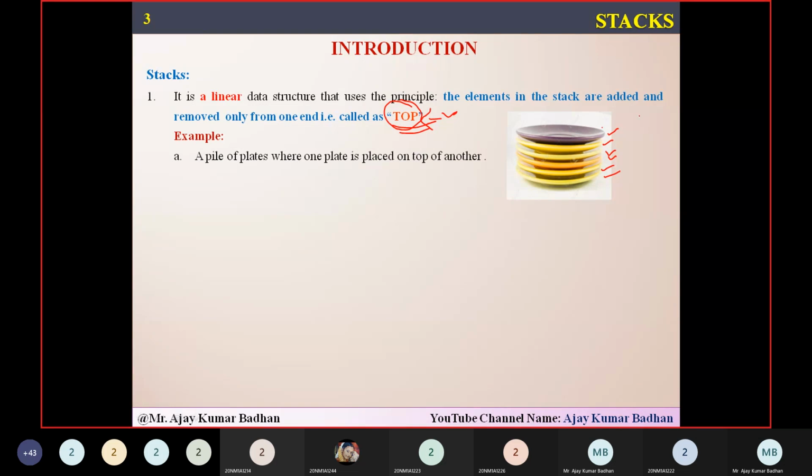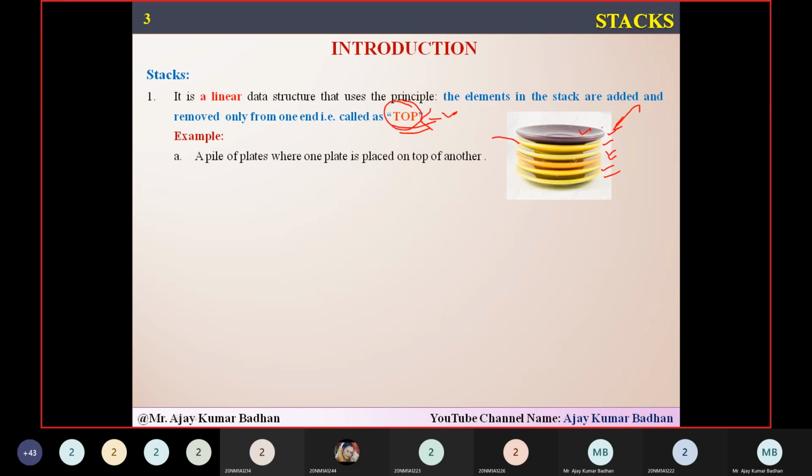So whenever a new user comes to have his supper or dinner, he will take up this particular plate first. Then another person will come, and he will take the next one. In the same way, if you want to place new plates, suppose the plates are getting reduced, where will you place those plates?